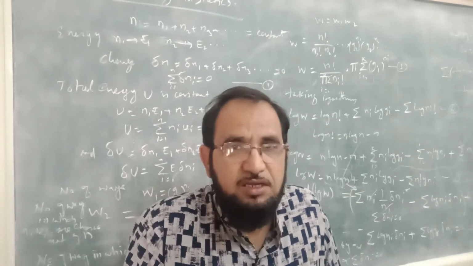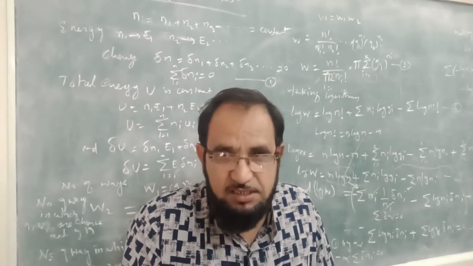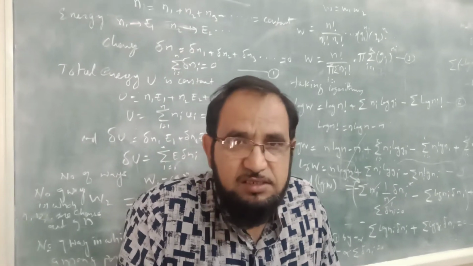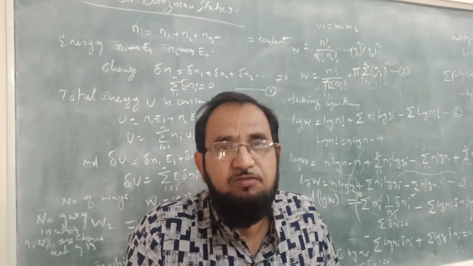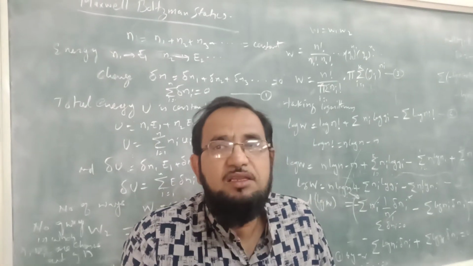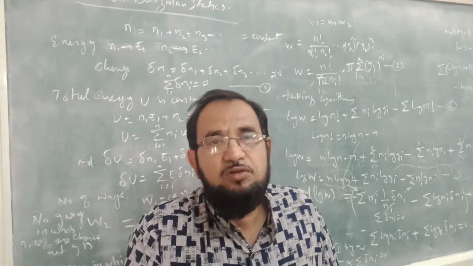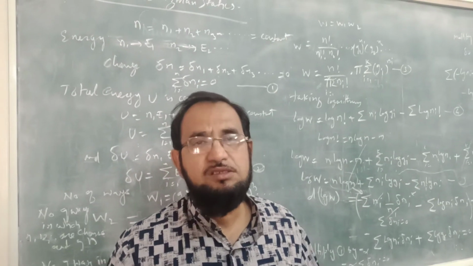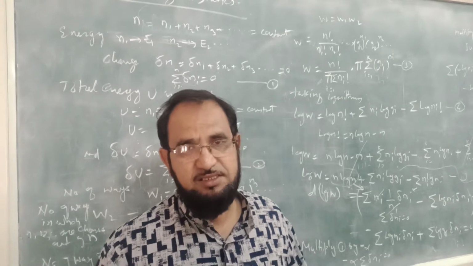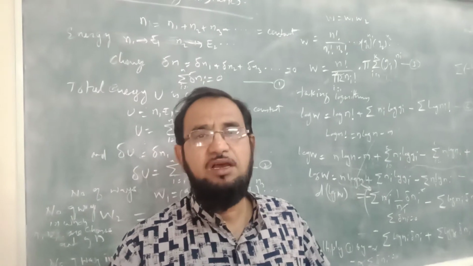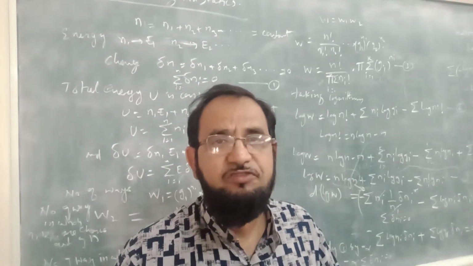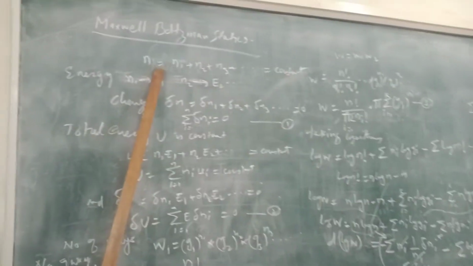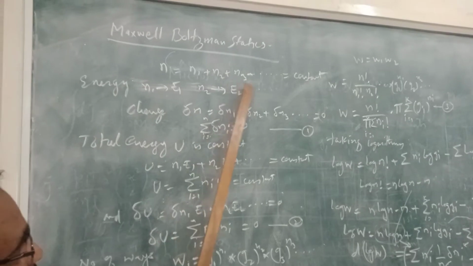My today's topic is Maxwell-Boltzmann statistics. Now I will consider that there is a gas having N number of molecules and these molecules are enclosed in a volume V. Now we can distribute these molecules in a number of ways and every group of molecules has different energy. For example, I am having the N molecules, which is equal to the sum of N1 plus N2 plus N3